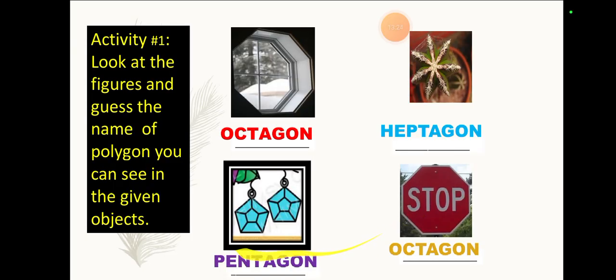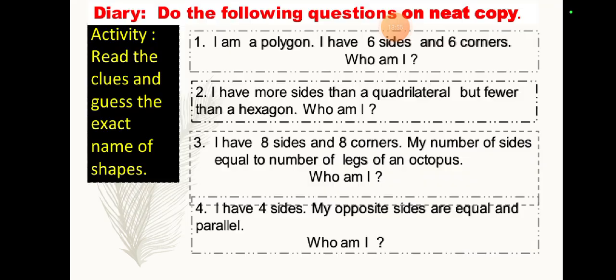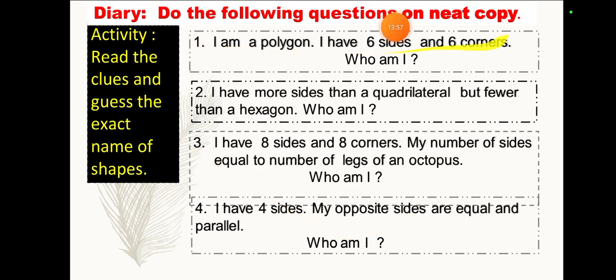Okay. So activity 1. Look at the given figures and guess the name of the polygon you see in the given object. So the first one, it's having 8 sides and vertices. So it's an octagon. The second one, it's having 7 sides and vertices. It's a heptagon. The third one is having 5 sides and vertices. So it's a pentagon. The next one is having 8 sides and vertices. So it's an octagon.